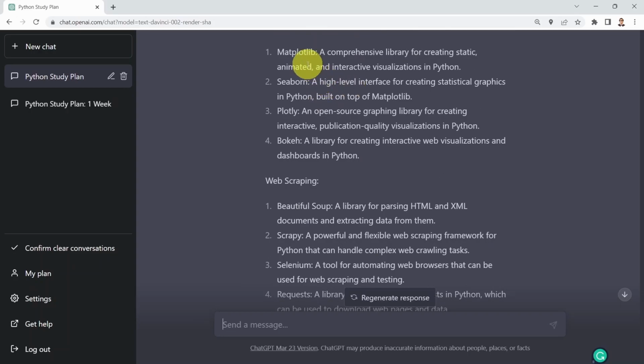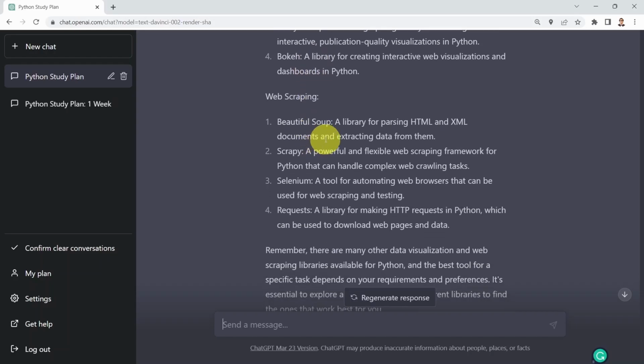So overall, here we have Matplotlib, Seaborn, Plotly, and Bokeh. We also, for web scraping, have Beautiful Soup. We have Selenium as well, and requests. And these, again, are very, very good. It's a very good answer by ChatGPT.